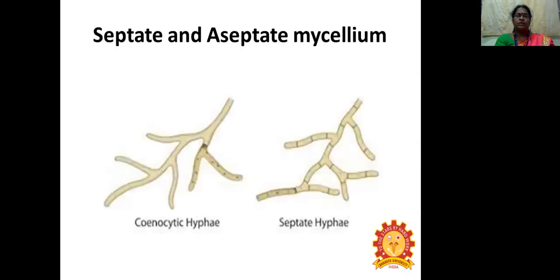This is the picture of septate and aseptate mycelium. In the first picture, there is no cross wall in the mycelium, so it is called coenocytic or aseptate hyphae. The second picture shows the cross wall in the mycelium, which contains one nucleus, so it is called septate hyphae.